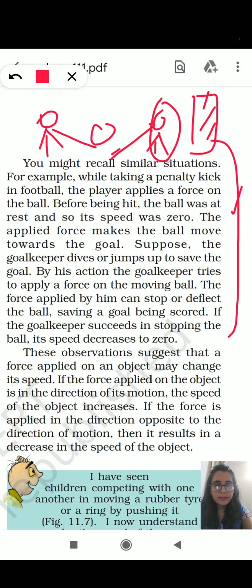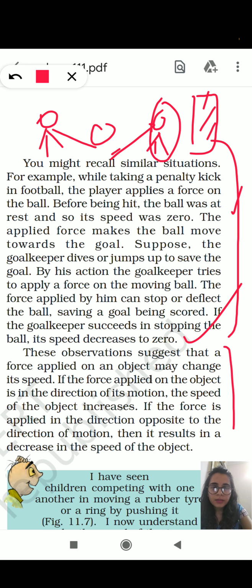So if the goalkeeper succeeds in stopping the ball, its speed decreases to 0. I hope I'm clear. So force can change the state of motion. From a state of rest, an object can come into a state of motion. From a state of motion, an object can come to a state of rest, provided force is applied to it, and the magnitude of force will decide this.